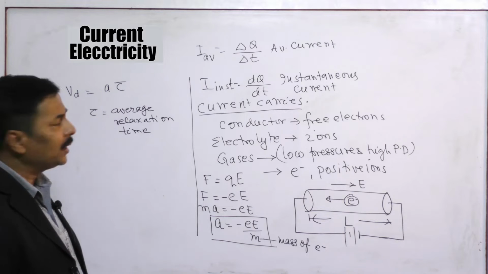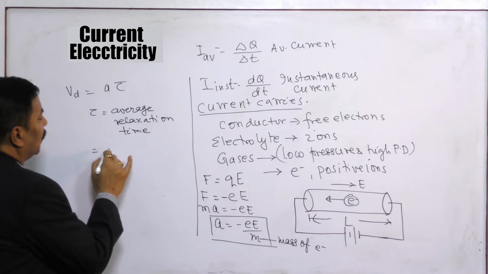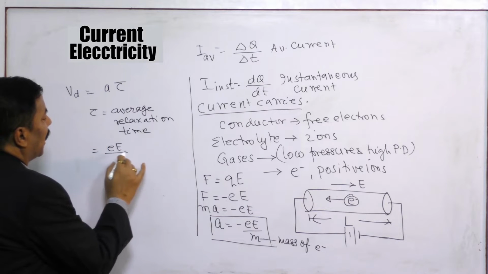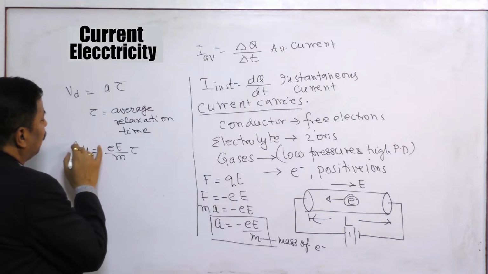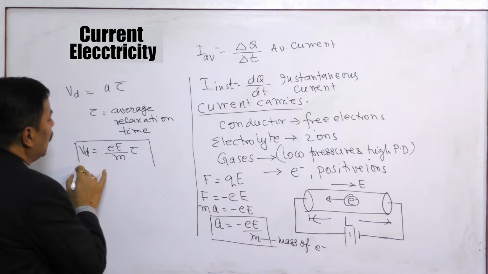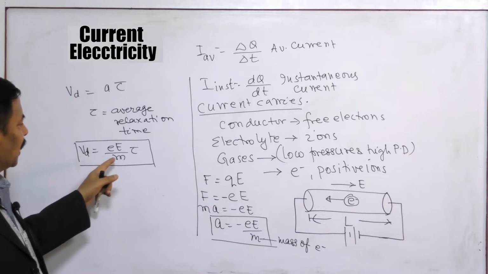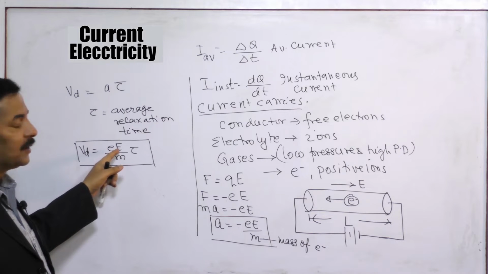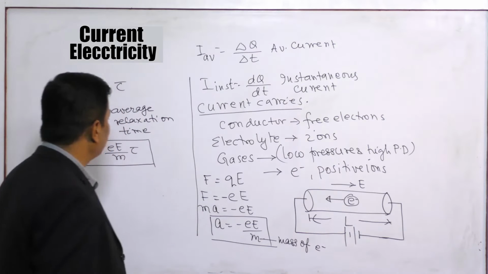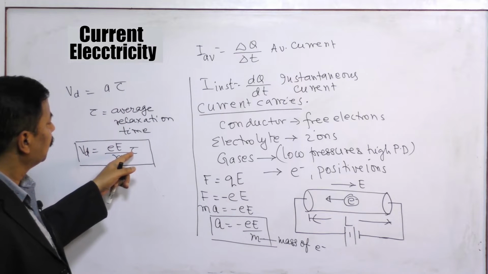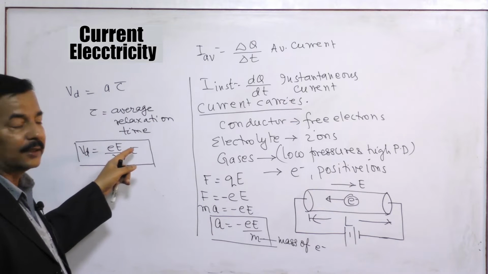Now a tau is there. If I take the magnitude of a, then Vd is equal to eE by m into tau. So drift velocity is eE by m into tau. Here e is the electronic charge, m is the mass of the electron, E is the applied electric field due to this battery, and tau is the average relaxation time.